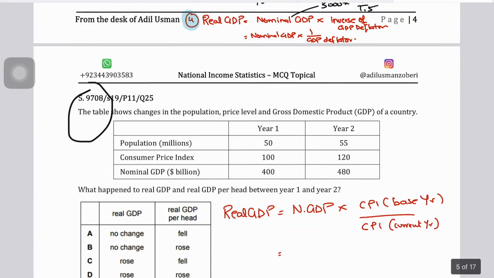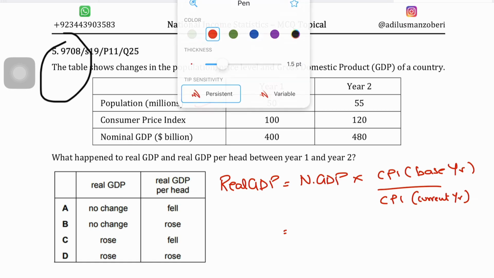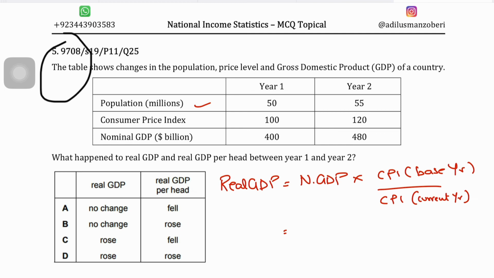The next question, number 5, says the table shows changes in the population, price level, and GDP. So you have your population given in year 1 and year 2, your CPI given in year 1 and year 2, and nominal GDP given in year 1 and year 2. What happened to real GDP and real GDP per head? Firstly, let's see what happens to real GDP. When your CPI is 100, year 1 is your base year and year 2 is your current year. So let's find out the real GDP in your base year.